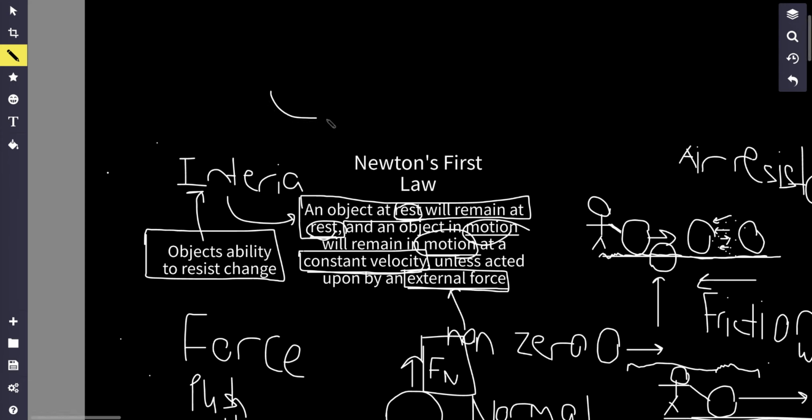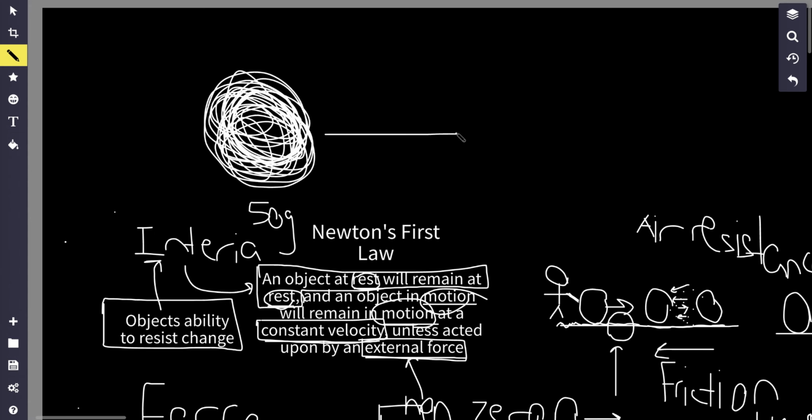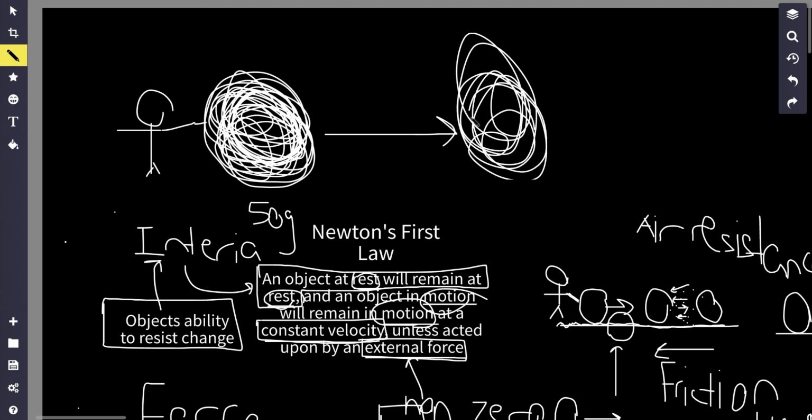So what I mean by that is, let's say we have an object with a lot of mass. Let's say this mass is 50 grams, right? Well, if you were to send this ball moving, let's say I push the ball, it's going to be pretty hard to stop this ball, right? It's going to take quite a bit of force to stop the ball.